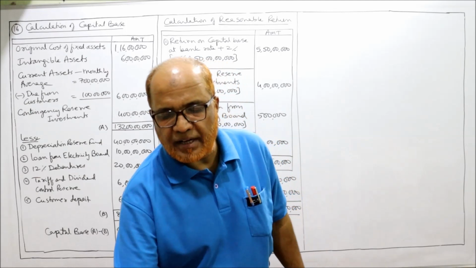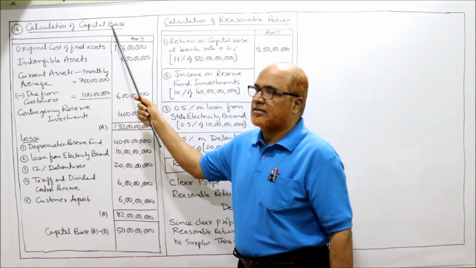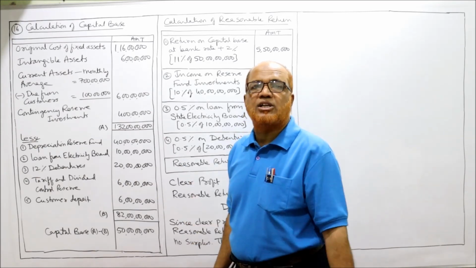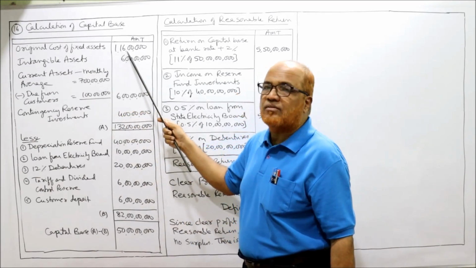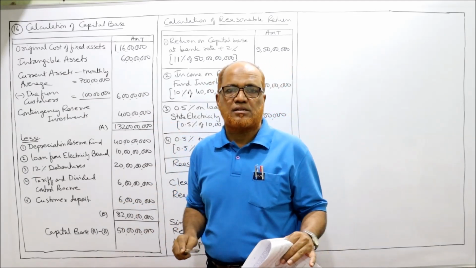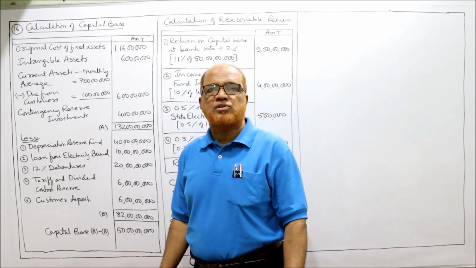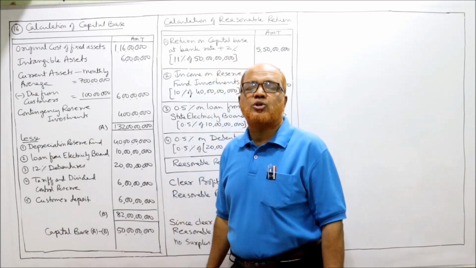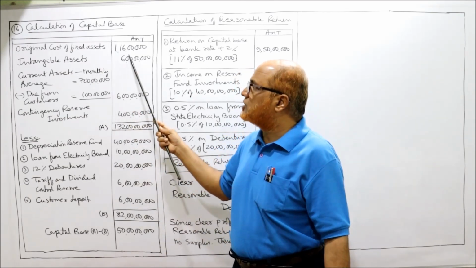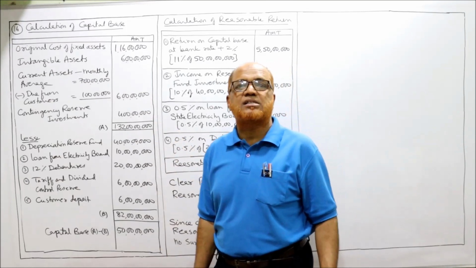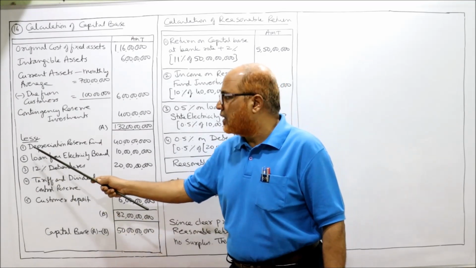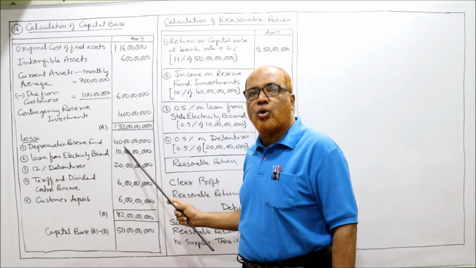So first of all, we will calculate the capital base. First, fixed assets. Original cost of fixed asset is 116 crore. There is no contribution from customers for fixed assets. Unlike in the previous problems, where we deducted the customer's contribution towards fixed assets, in this problem there is none, so directly the original cost of fixed asset is 116 crore. Then accumulated depreciation will be taken under deduction items: depreciation reserve fund 40 crore.